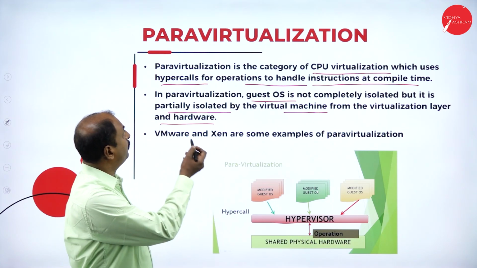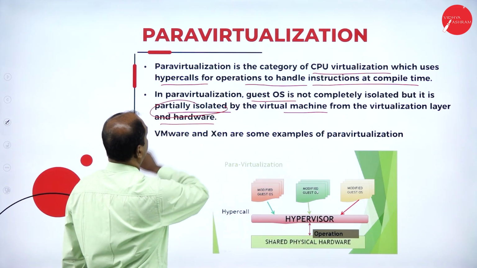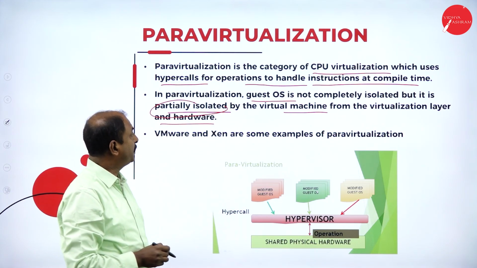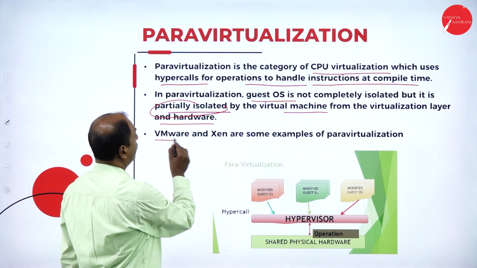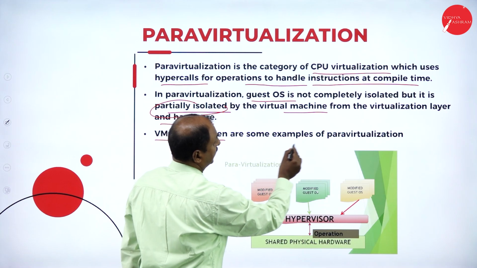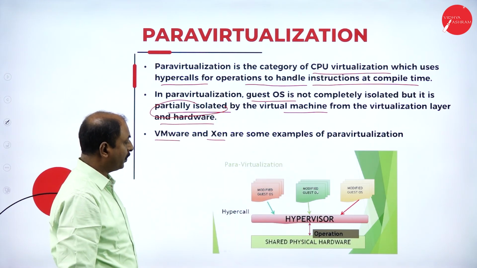But in para virtualization, it only partially isolates the virtual machines from the environment. VMware and Xen are some examples of para virtualization. These are examples of virtual machines.